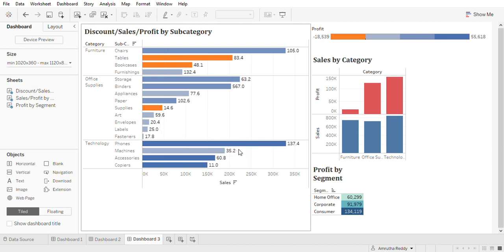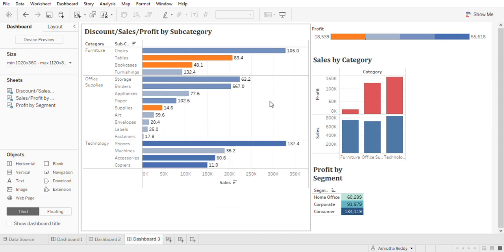And next we see that the highest number of sales are in the subcategories of chairs, storage, binders and phones. So I would say that also accessories and copiers are doing well in terms of profit. The profit is quite good in the technology category.